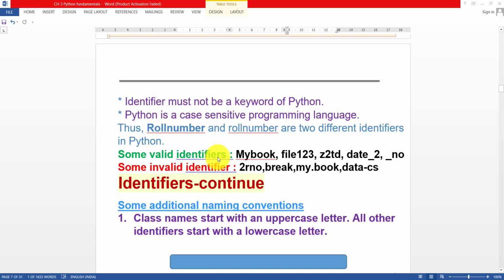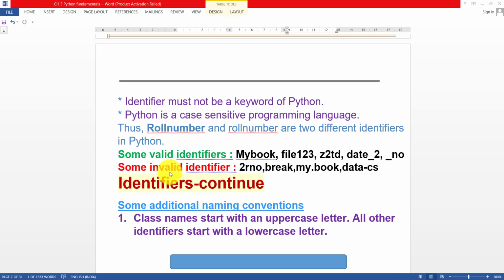There are some valid examples of identifiers. These all are valid identifiers. Just like my book, this word you can use as an identifier. File 1234 is also valid. Small z2td is also valid, date underscore 2 is valid, underscore num is valid. So these all are valid combinations of characters and you can use them as a variable, class name, module or function name.